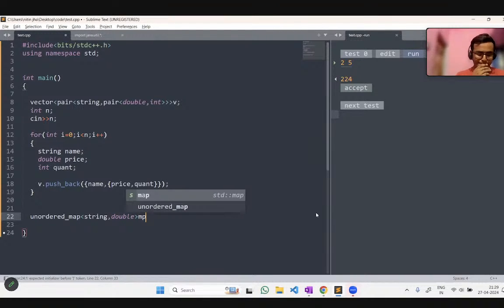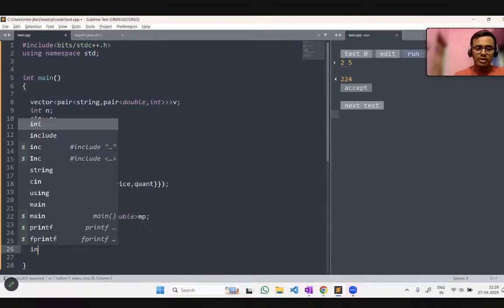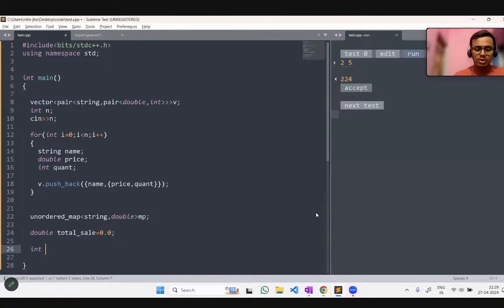Now after doing that, we just have to create a variable, the data type would be double only, double total sale, which would be initially 0.0. The next data type would be int, total quantity of the fruits that we have, so that we could get the average at the end.